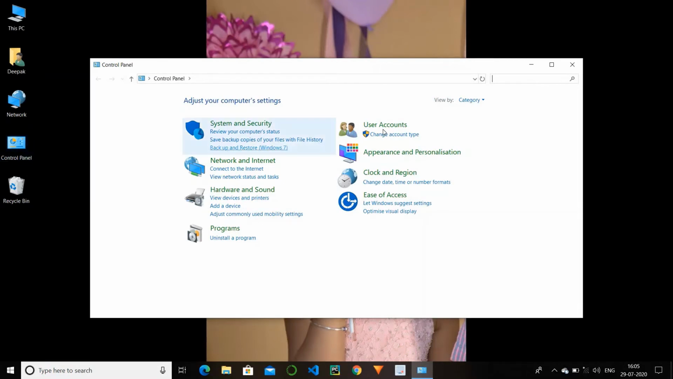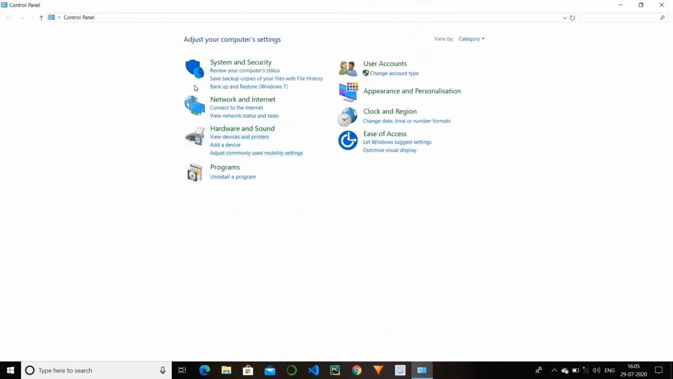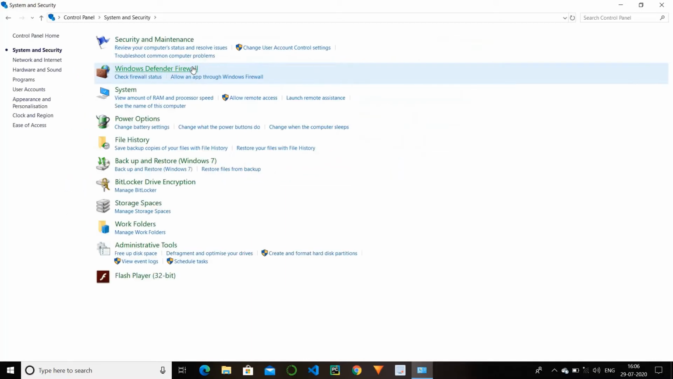This is our control panel. So we have different options in the control panel, like system and security, network and internet, hardware and sound, programs, user accounts, appearance and personalization, clock and region, ease of access. These different options have different performance and uses. So we will see the performance of all the options in the control panel. We will start with the system and security.